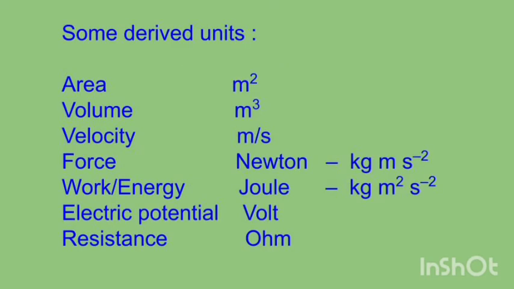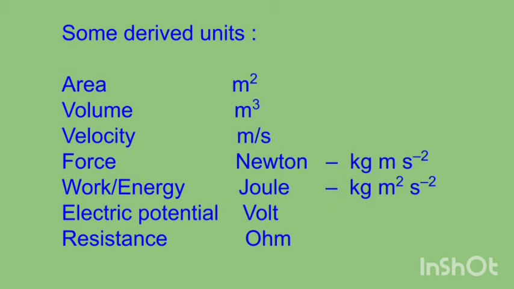There is a large number of derived units in SI system. Some of them are square meter for area, cubic meter for volume, meter per second for velocity, Newton or kg meter per second square for force, joule or kg meter square per second square for work and energy, volt for electric potential, ohm for resistance.